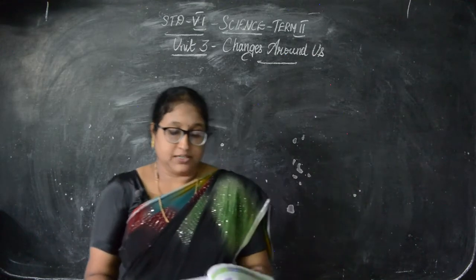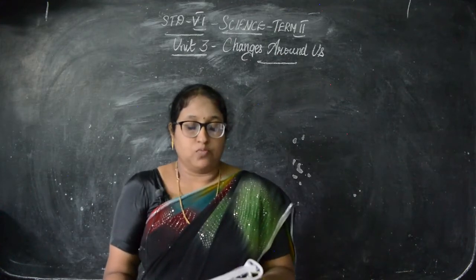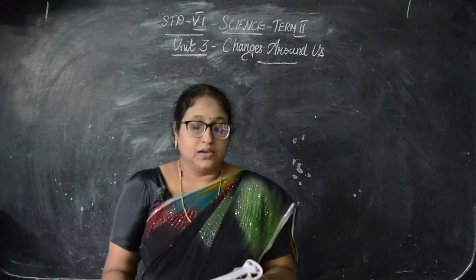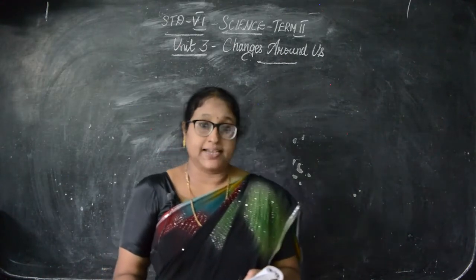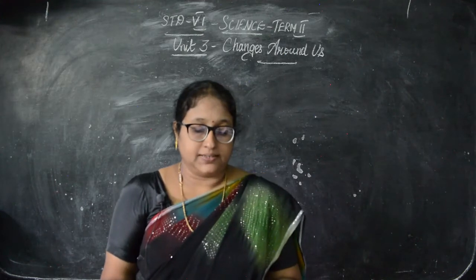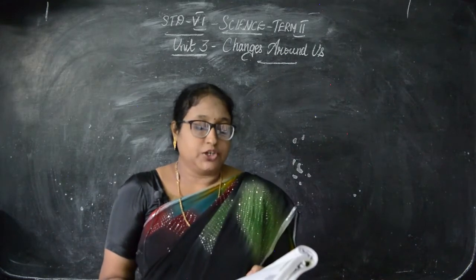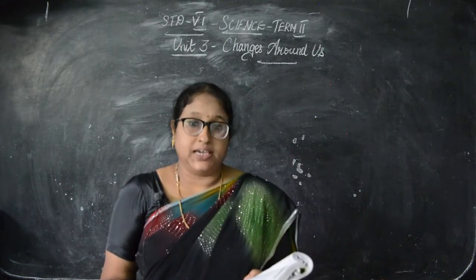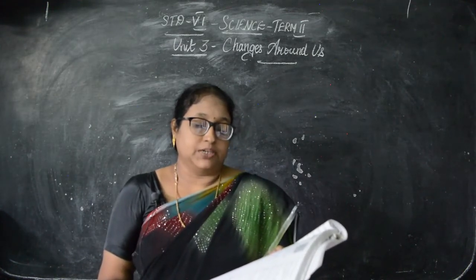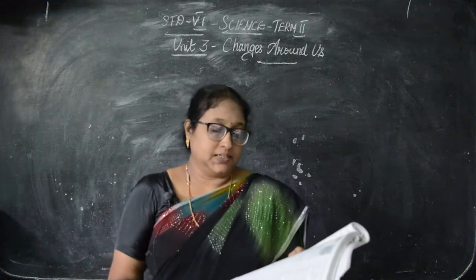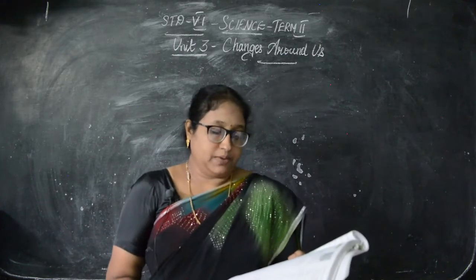Mark it, children. First we'll go to choose the correct answer. Roman number 1. When ice melts to form water, change occurs in its physical state. So the correct answer is C, physical state. Second, drying of wet clothes in air is an example of physical change, answer D. Formation of curd from milk is C, an irreversible change. Out of the following, an example of a desirable change is B, change of seasons. Fifth, air pollution leading to acid rain is D, human-made change.